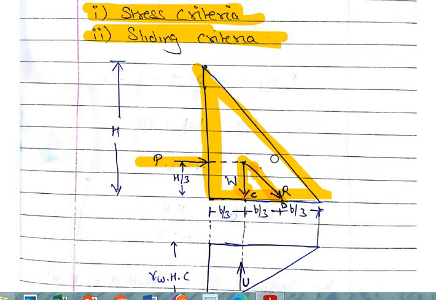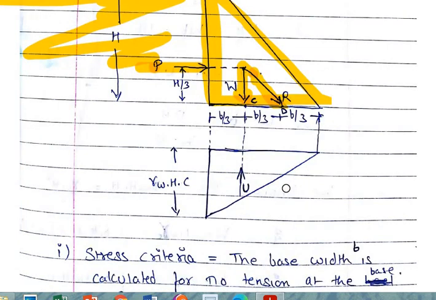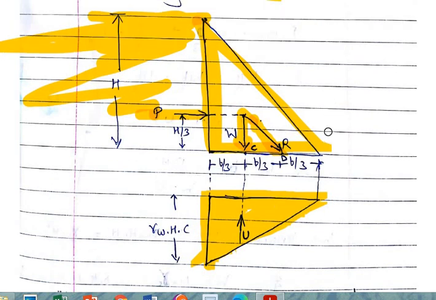Because the height of the dam is H, that means there is a full level of water there. So the R tends to fall at D only. Stress criteria. So let's draw the stress diagram. The stress diagram says there is no pressure at the toe point, because the water is not available at this portion, so there will be no stress at the toe point. Whereas at the heel point, you will have the stress as gamma W, right?